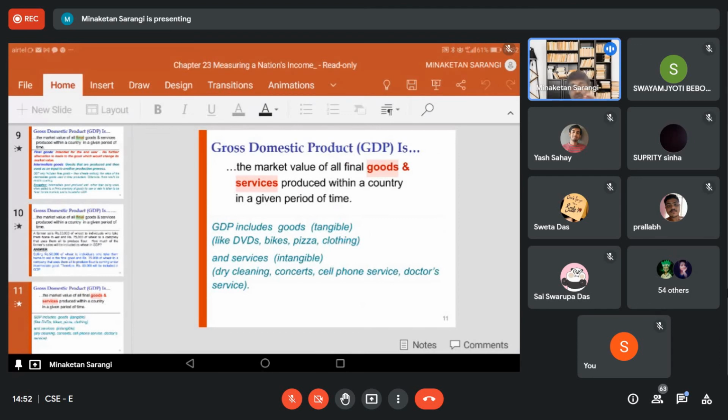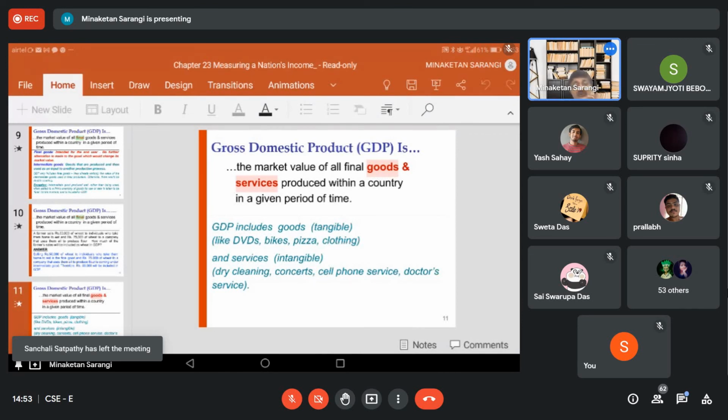Now coming to goods and services. What we mean by goods, what we mean by services. Goods are any tangible commodities, and services are intangible. What is the difference between tangible and intangible?